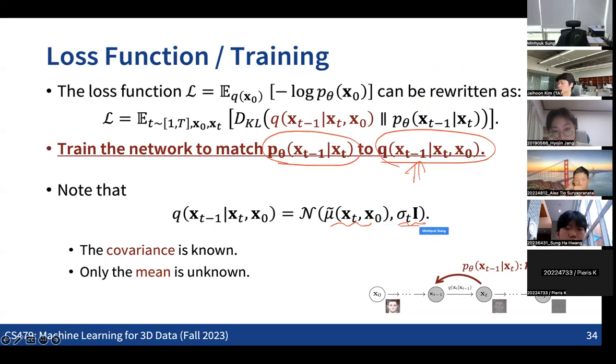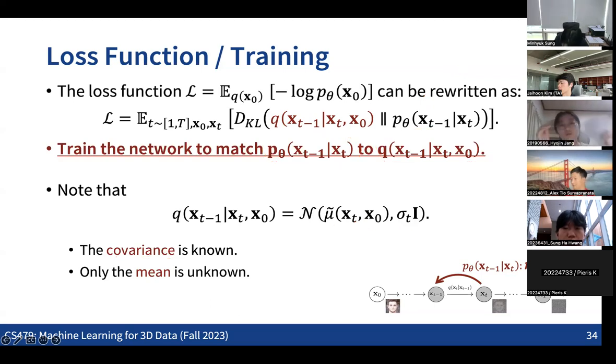Especially the covariance is some kind of known parameter. For an arbitrary time step t, we can directly compute the covariance, right? Which means that if we can get the information of the mean of this specific distribution, then that's what we need to know to match this to be the same with this distribution. So the point is, given the time step and the xt, how we can get this reverse transition in a way that the mean becomes this mean.